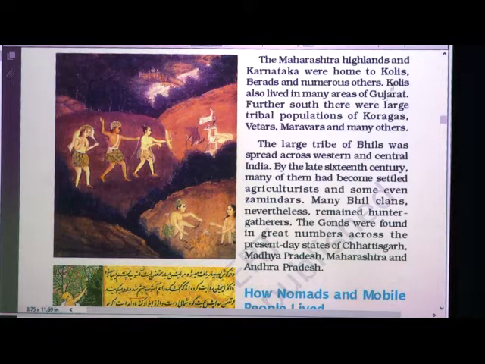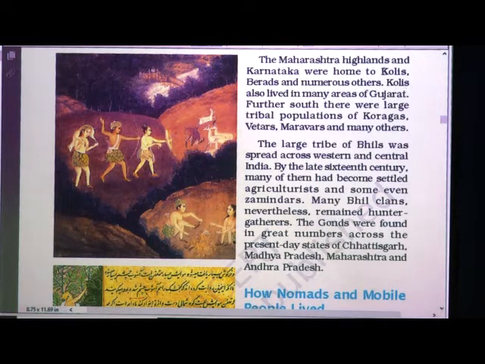The Maharashtra Highlands and Karnataka were homes to Kolis, Berads and numerous others. Kolis also lived in many areas of Gujarat. Further south, there were large tribal populations of Koragas, Vetras, Maravaras and many others. Try to read properly, it is a bit difficult to pronounce, but try to read.